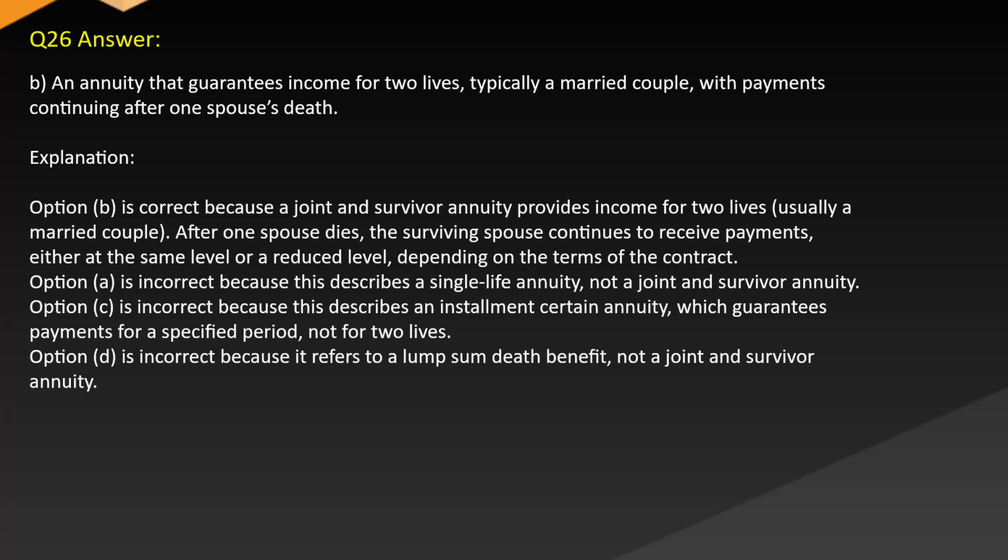Option A is incorrect because this describes a single life annuity, not a joint and survivor annuity. Option C is incorrect because this describes an installment certain annuity, which guarantees payments for a specified period, not for two lives. Option D is incorrect because it refers to a lump sum death benefit, not a joint and survivor annuity.